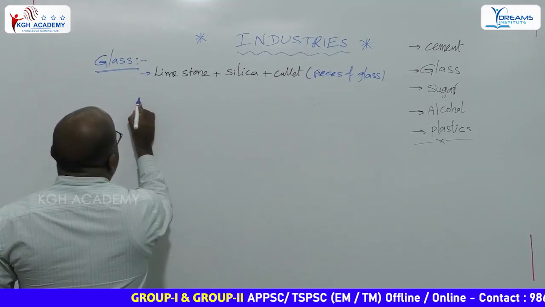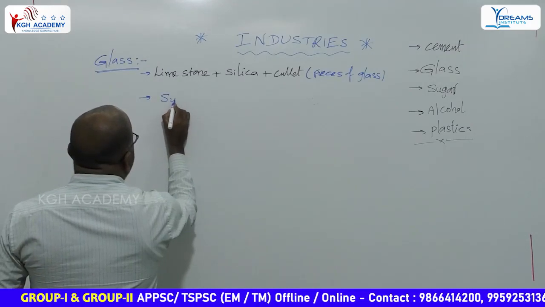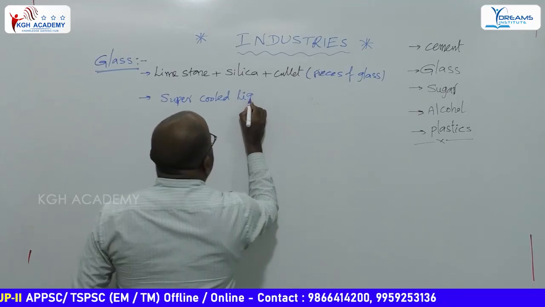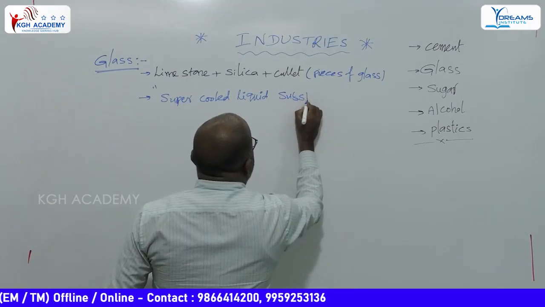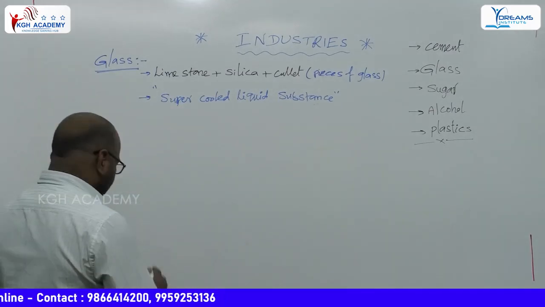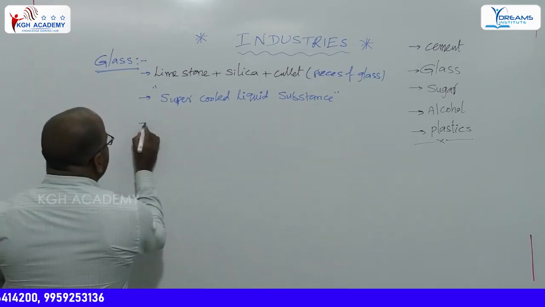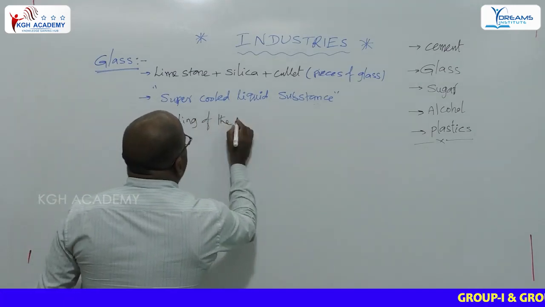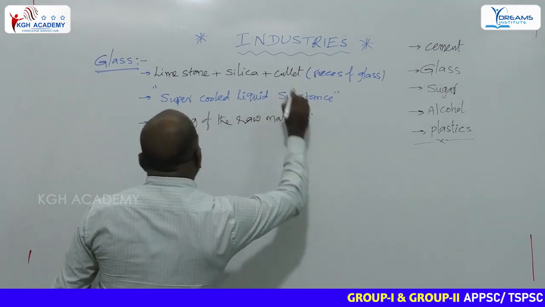Glass actually is not a solid material. Glass is a super cooled liquid substance. That means it is formed by the cooling of the mixture, the cooling of the raw materials.